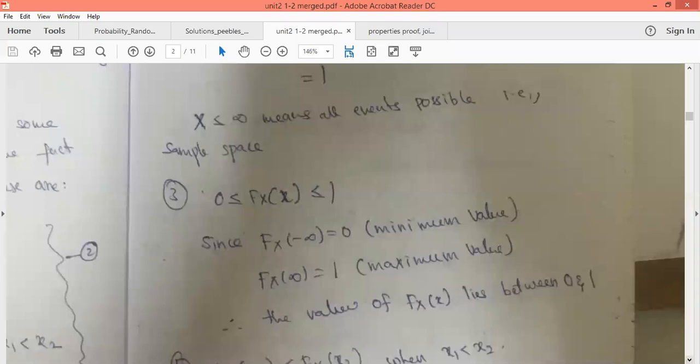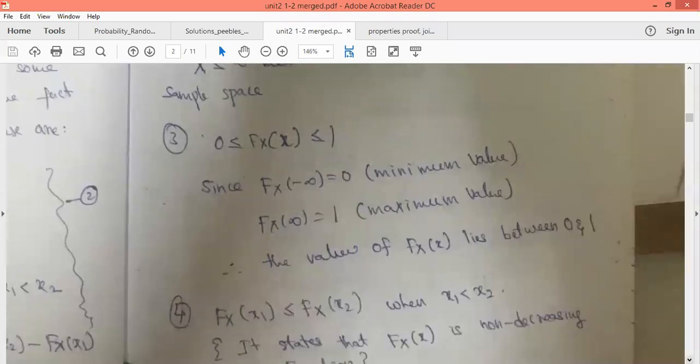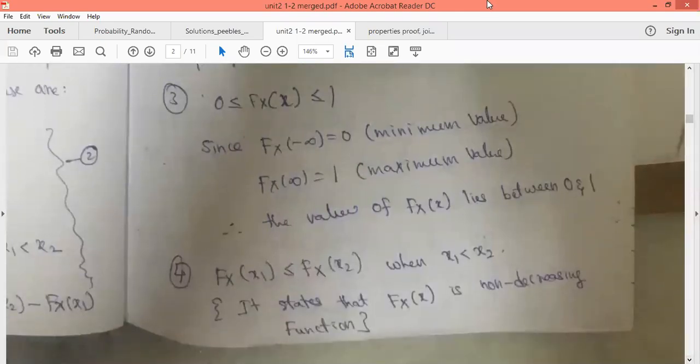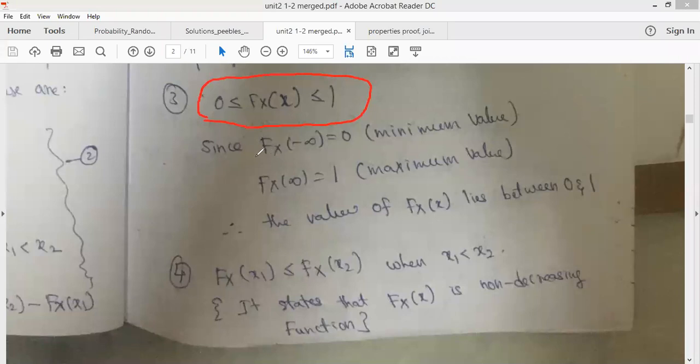What is the third property? It is 0 less than or equal to Fx of x less than or equal to 1. Here, just now we have discussed from the first property, Fx of minus infinity is equal to 0, so it is the minimum cumulative distribution function value. Fx of infinity is equal to 1, so it is the maximum cumulative distribution function value. Therefore the value of Fx of x lies between 0 and 1.